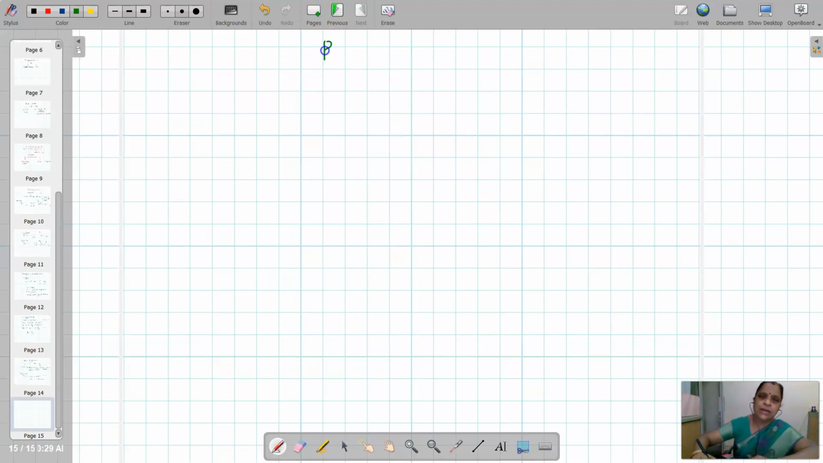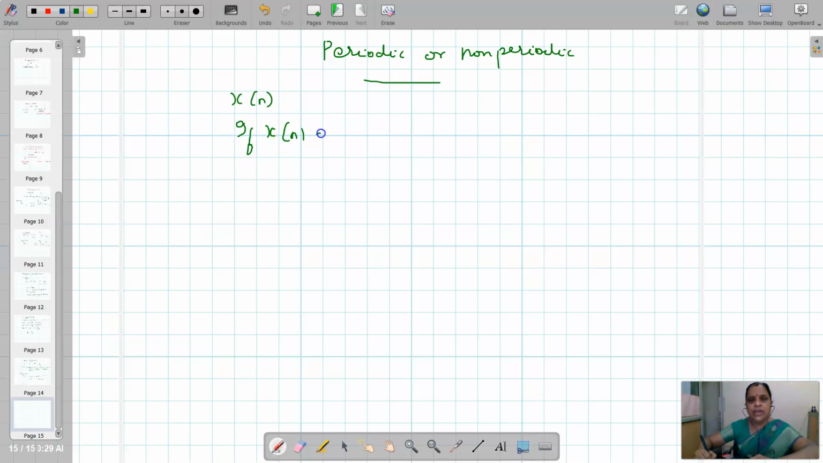Next one, periodic or non-periodic or aperiodic. If x of n is given, then it has to repeat itself for every period. So if x of n equal to x of n plus capital N, then signal is periodic.